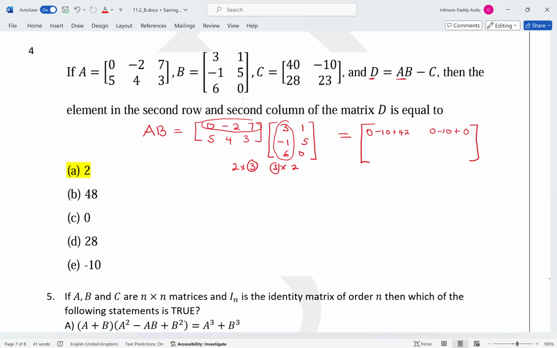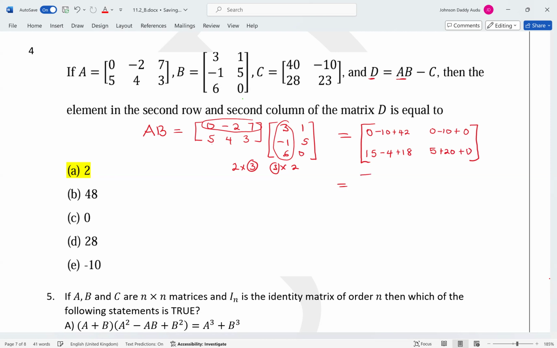Now you go for the second row. You have 5 times 3. This is 15. 4 times this is minus 4. 3 times 6, this is plus 18. Then 5 times 1 is 5. 4 times 5 is 20. 3 times 0 is 0.